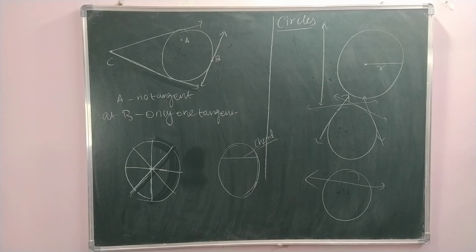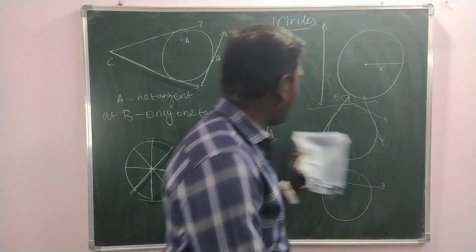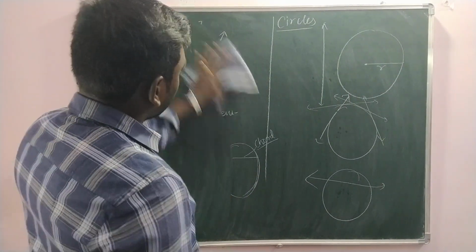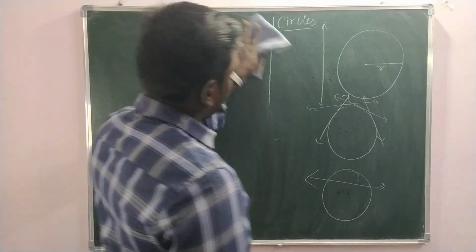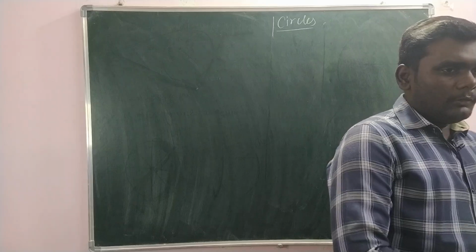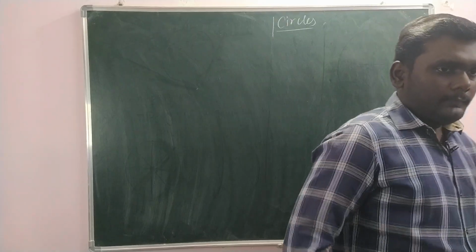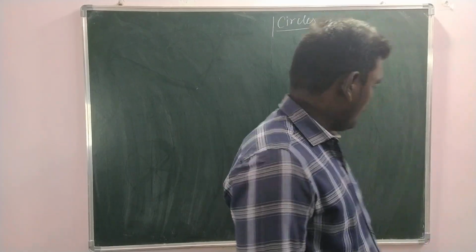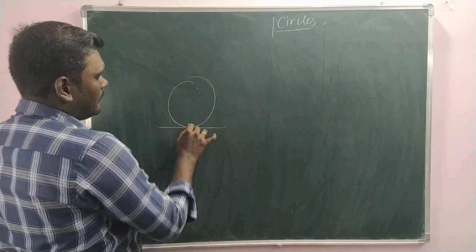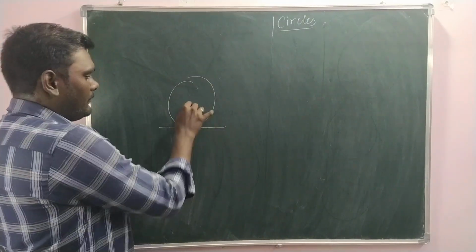Theorem 10.1 states that the tangent at any point of a circle is perpendicular to the radius at the point of contact. You are aware of this theorem? How to prove this? We have to consider a circle, with center O and radius OP.